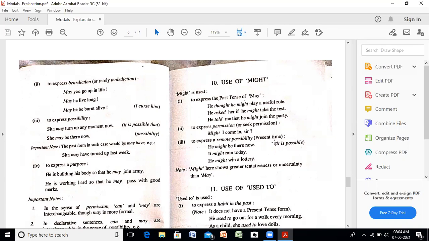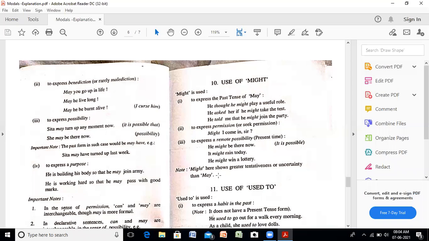He might be there now. He might rain today. He might win a lottery. This is referring to present time, but the possibility is less. Remote possibility means less possibility. Might here shows greater tentativeness or uncertainty than may.